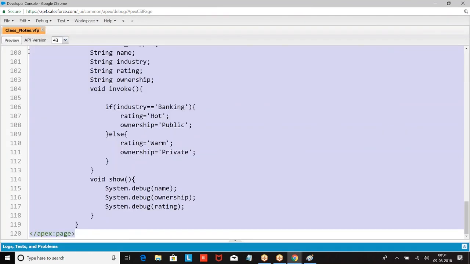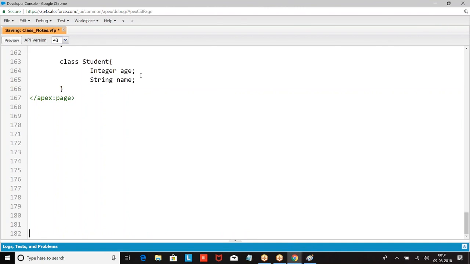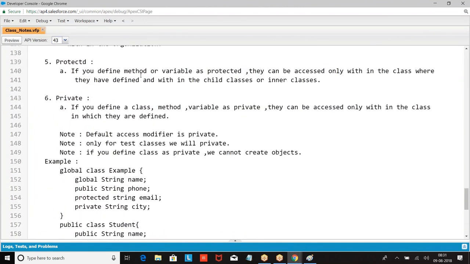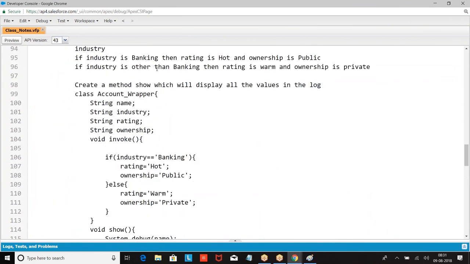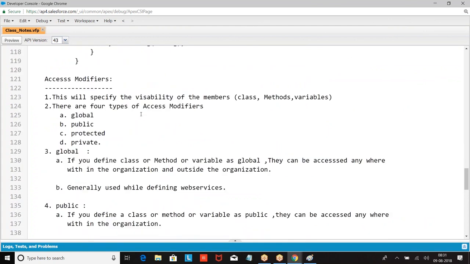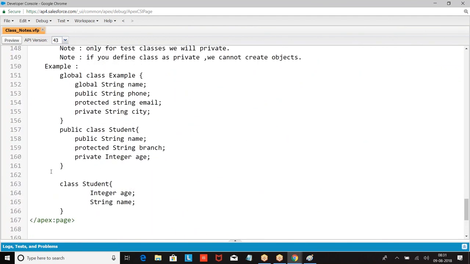Satish, in the previous example you wrote protected email. Then why didn't we use it in public employee extends example class? Here, protected access will not apply to classes. Your classes will be either global or public only. I told you very clearly: if you define a class as private, you cannot create an object. If you don't create an object, we cannot use a class.